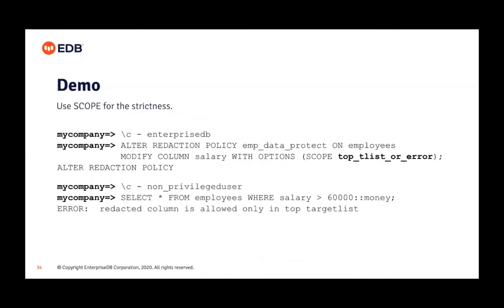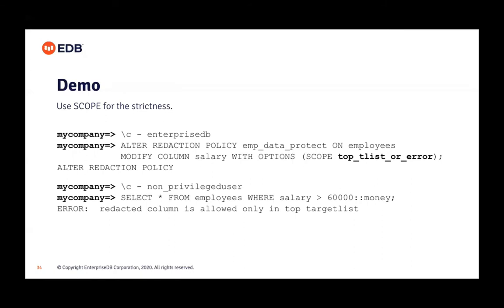Okay, but sometimes you may want to log if somebody has tried something like that. Then you can use a more strict version, top target list or error. Let's see. We can alter the scope using native syntax again. You log in using the table owner, enterprisedb, and then alter redaction policy, policy name, on table, modify column salary with option. The scope will be top target list or error.